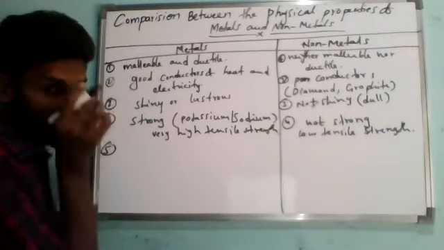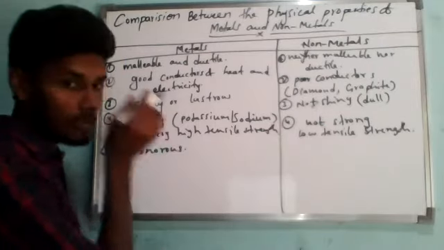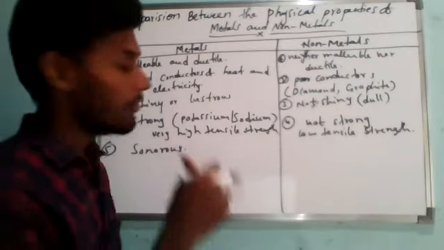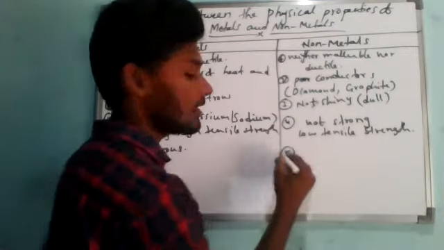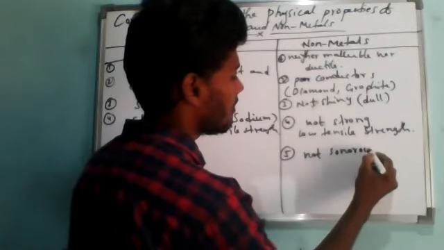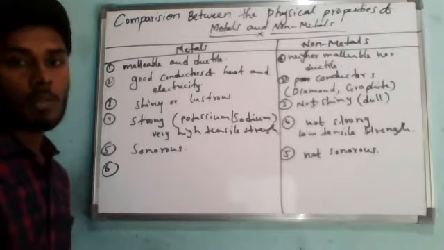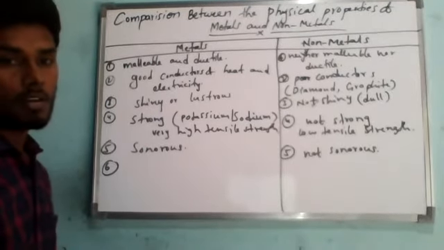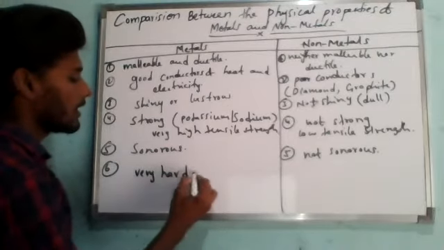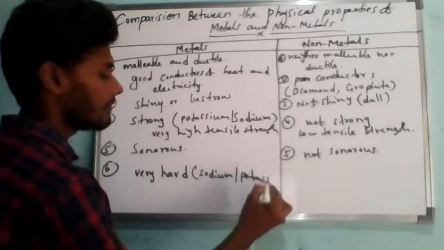Like that, the next difference: metals are sonorous in nature. They make a ringing sound when we beat them with some other material. Non-metals are not sonorous in nature. The last difference is that metals are generally very hard, except sodium and potassium.